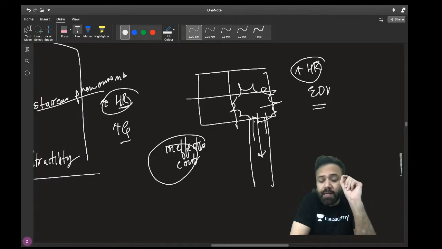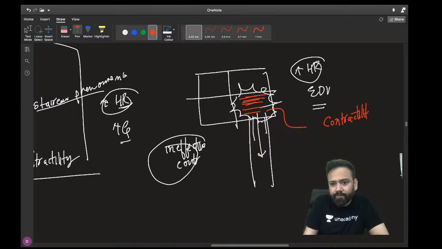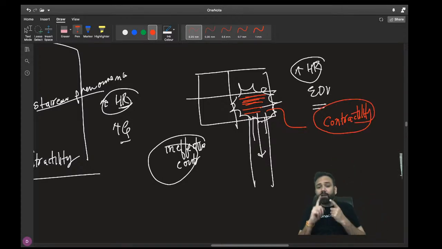Abhi, when there is ineffective contraction, more amount of blood will remain in your ventricle. So what will happen to contractility? Increase or decrease? When there is more heart rate, there will be ineffective contraction.